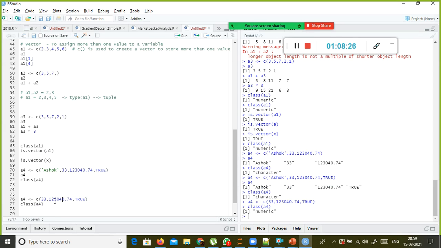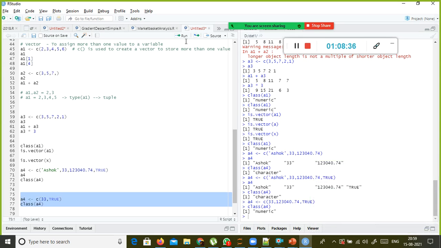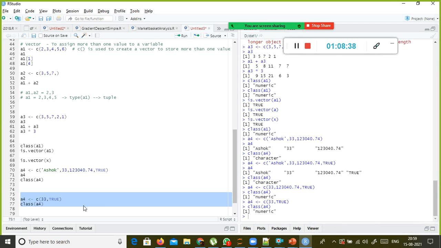But if you remove this one, now which one will have a higher priority? Integer or logical operator? Still numeric, because by default R considers all numeric values, whether integer or float, and assigns the float data type. So in R, the float data type is nothing but the numeric data type.